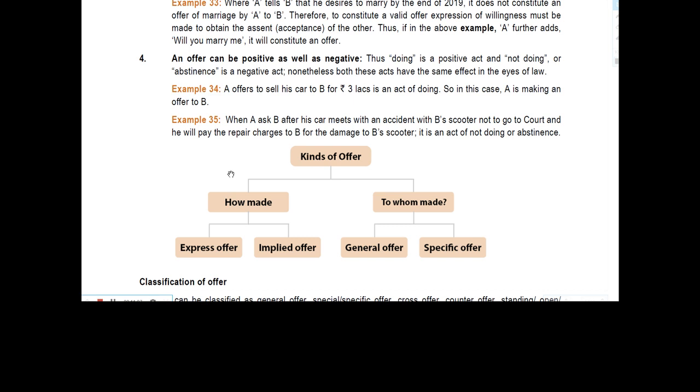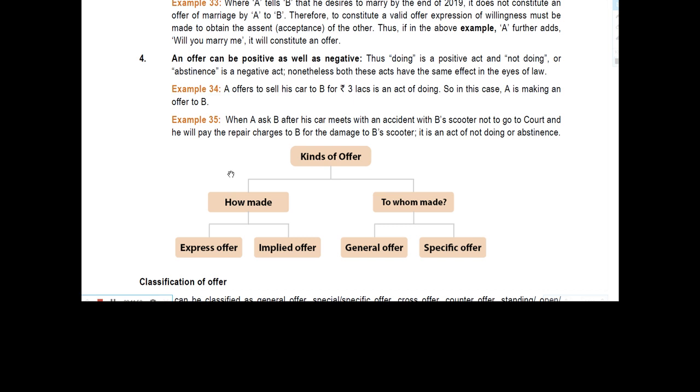See, in this offer, A offers B not to go to court for any damage made by A to B. A will indemnify B. Indemnify means that he will repay the losses that B has suffered, so that there will be no cases in court of law, so that A will be free from any legal penalty that the court will file against A, so that A will repair the scooter of B.